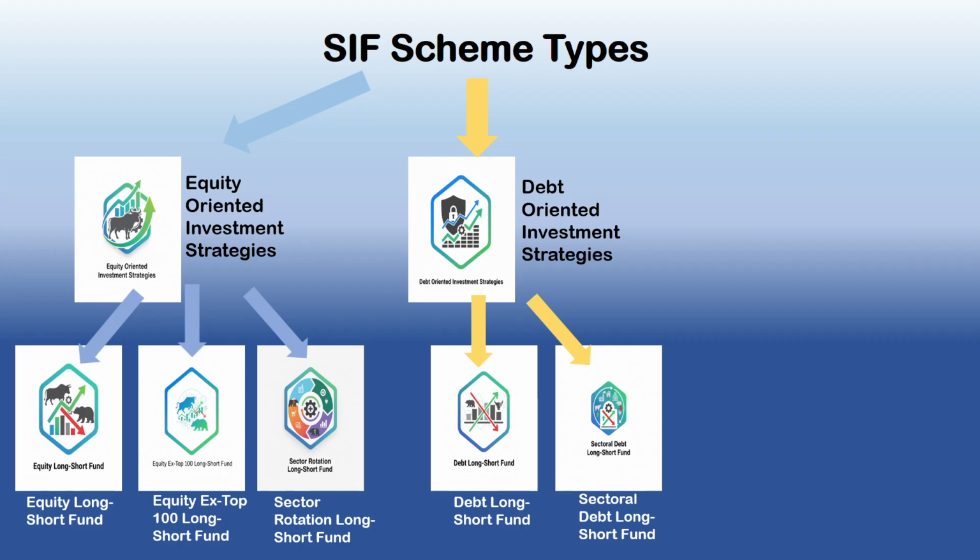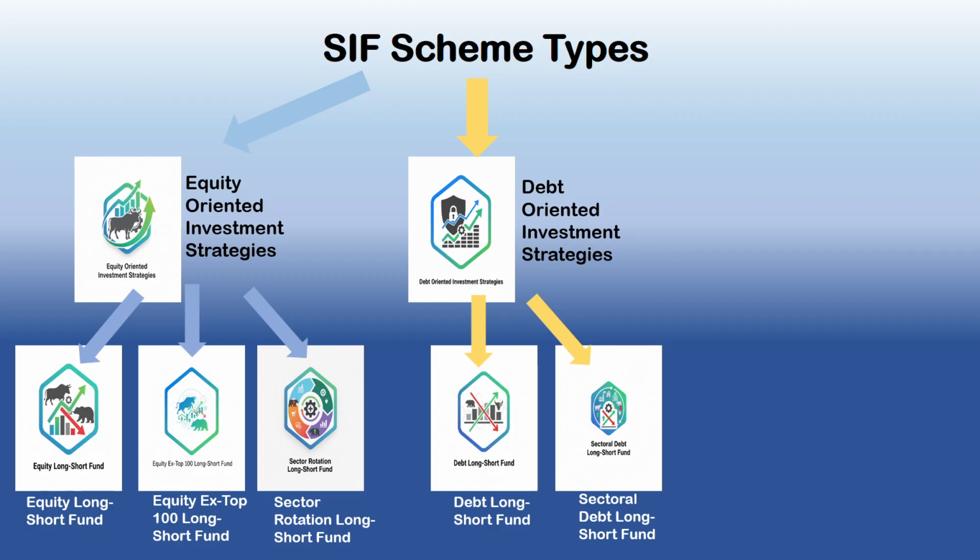In this type of fund, the investment is in debt instruments of at least two sectors with a maximum of 75% in a single sector. It allows a focused but diversified approach to the debt market using short positions at the sector level. For example, being short on the debt of the real estate sector. This is just an example. Okay, so these are the two types of funds under this strategy.